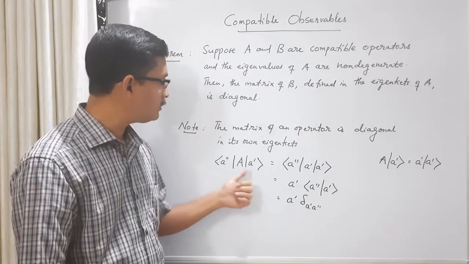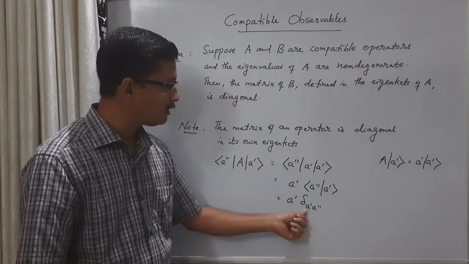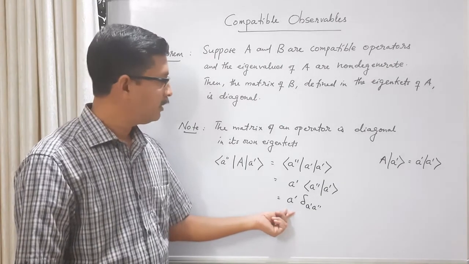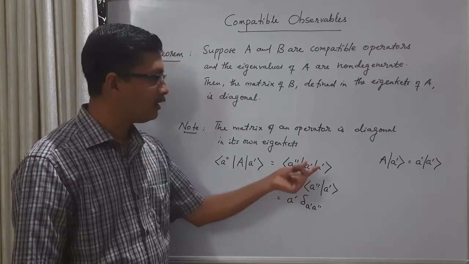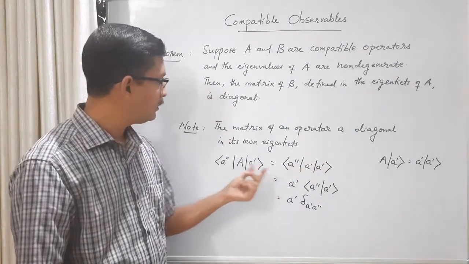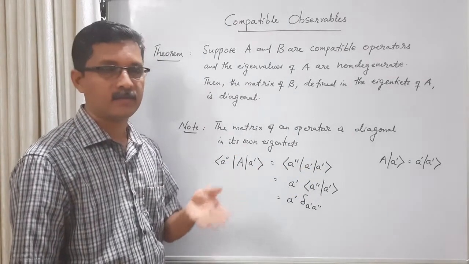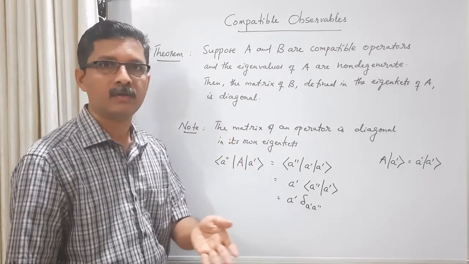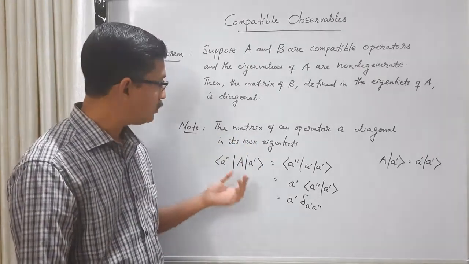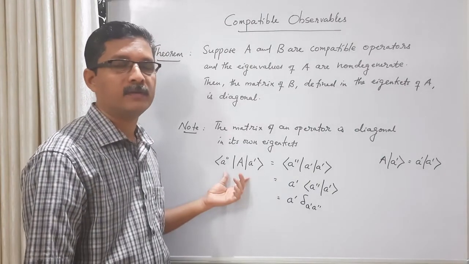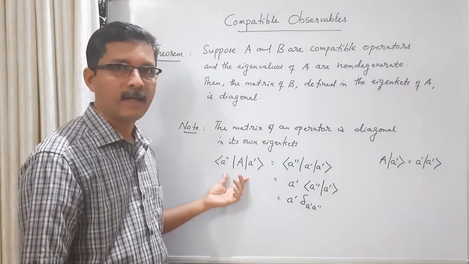Now if the row index is equal to the column index, this Kronecker delta is 1 and we get a constant. And this constant is nothing but the eigenvalue of A. So row index equal to column index means we get diagonal elements like A11, A22, A33, etc. So only the diagonal elements are non-zero. That means the matrix will be diagonal.